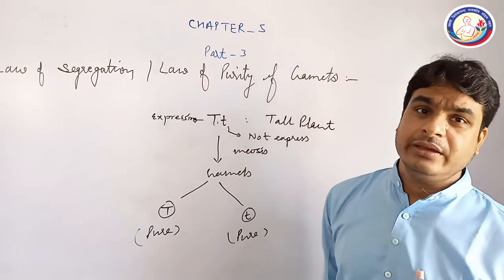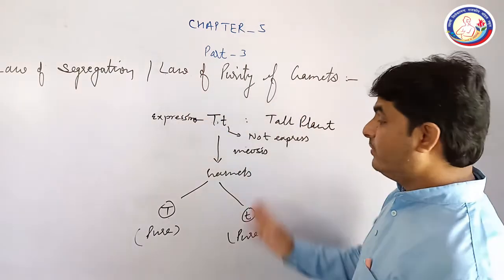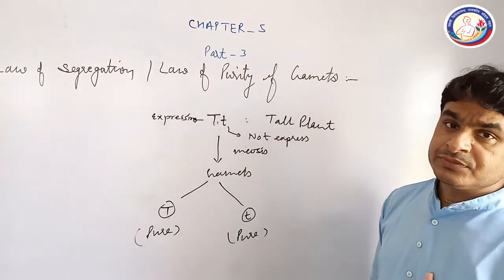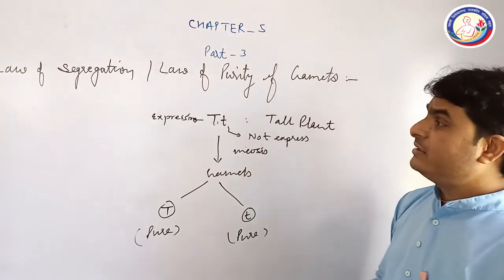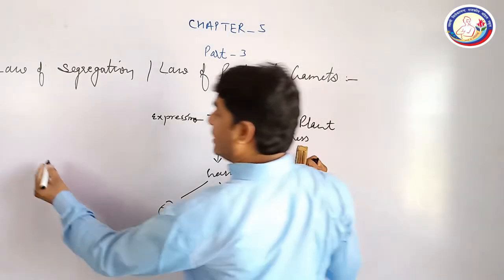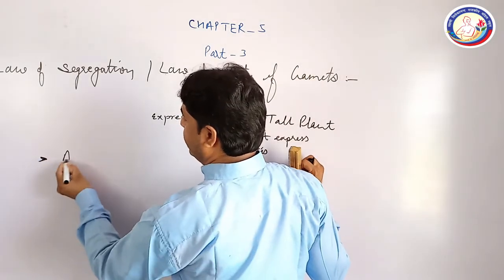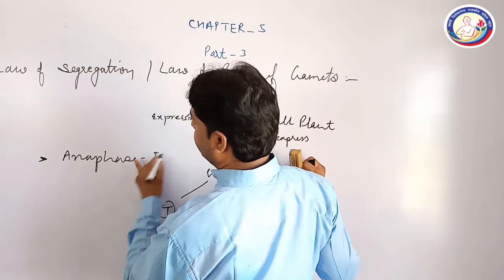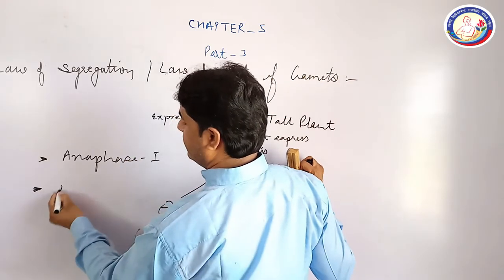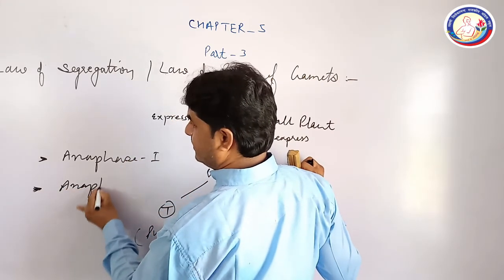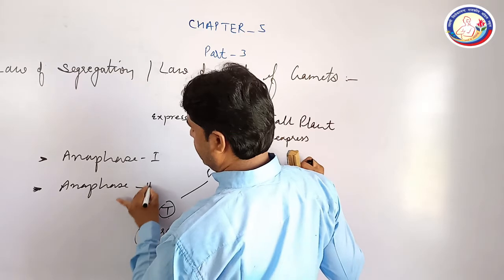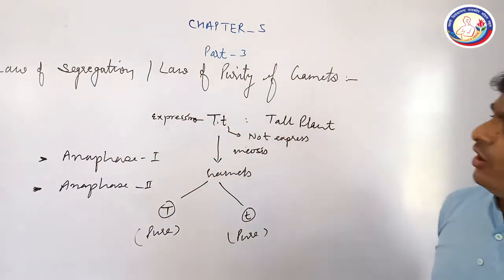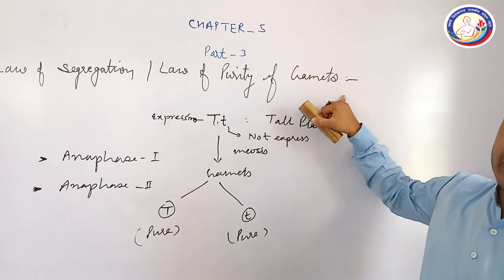So in all the crosses, whenever gamete formation is seen, there will be segregation of the alleles, and generally segregation is completed in anaphase first and the final segregation is completed in anaphase second. So we will discuss here the law of segregation, the law of purity of gametes.